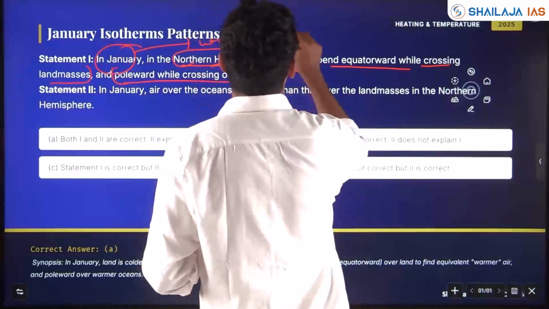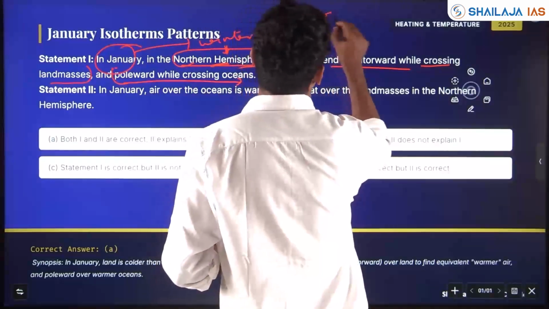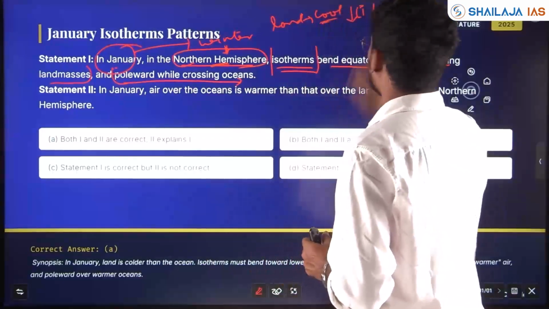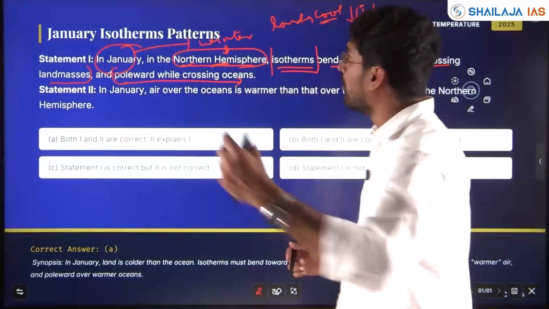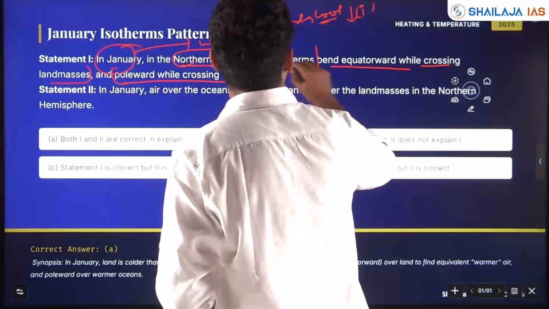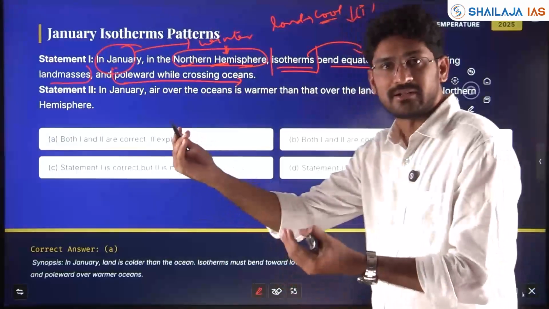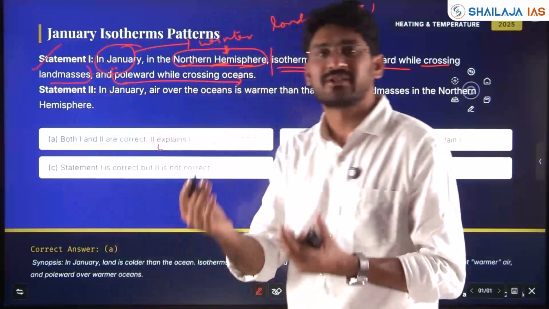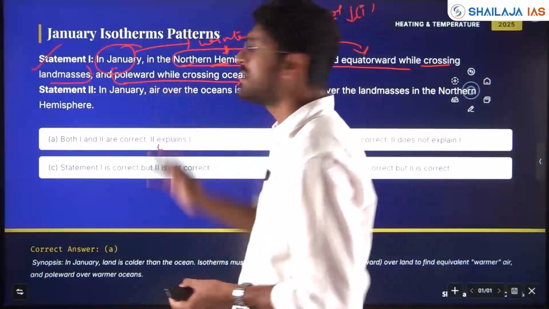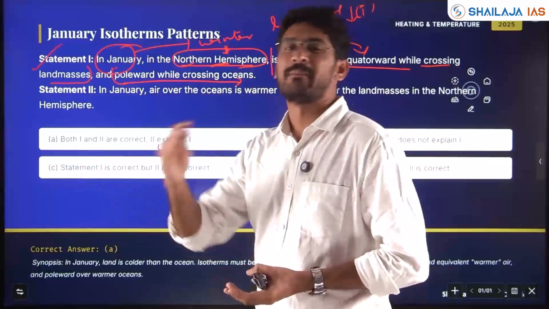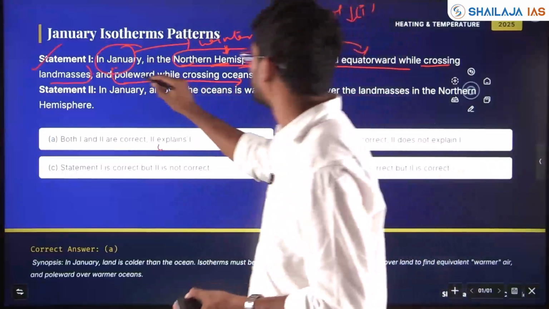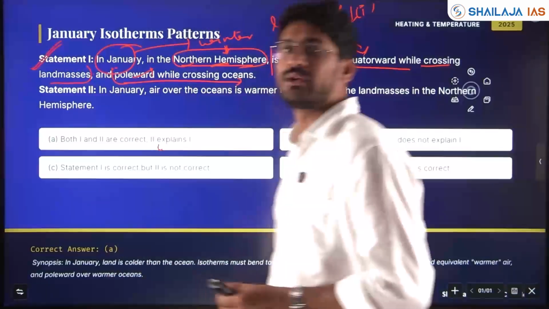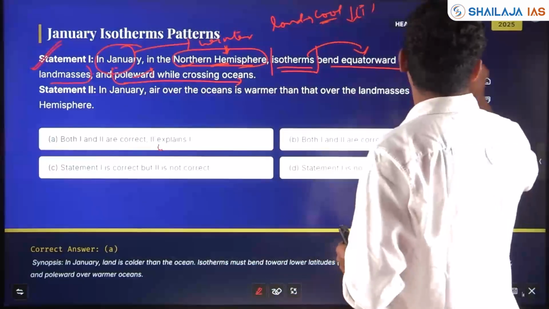So land will cool fast. Land cools down. Temperature will drop down. So when temperature drops down, what happens? Normally, isotherms will bend equatorwards while crossing the land masses, correct? Because temperature is very low. And polewards while crossing the ocean, where temperature will normally be constant. So it will go polewards while crossing the oceans. This statement is absolutely correct. Factual.